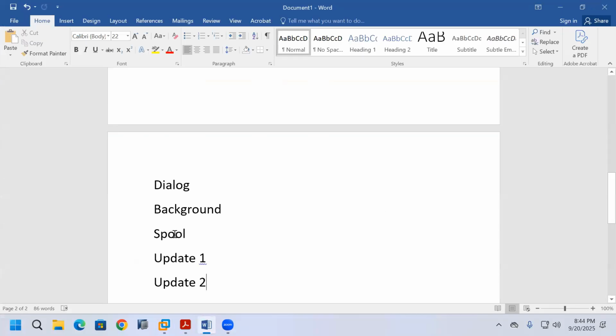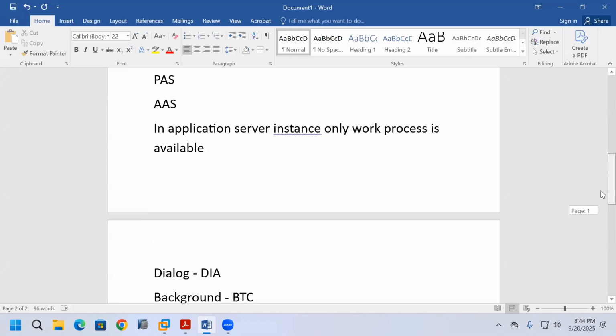Dialog, background, spool. The dialog shortcut is called DIA. The background shortcut is called BTC. The spool shortcut is called SPO. Update 1, UPD. So work processes are available only in the application server instance.